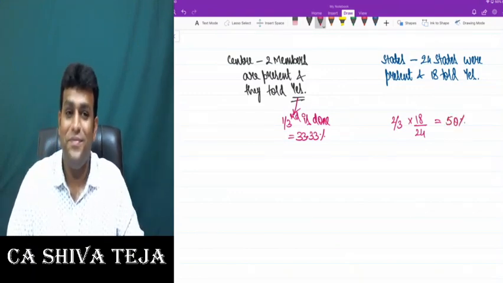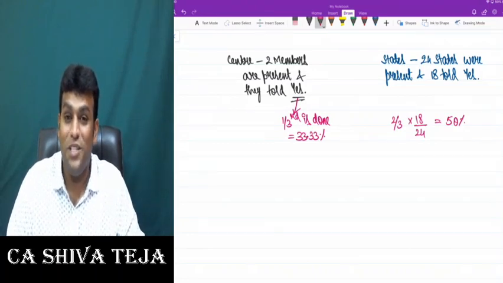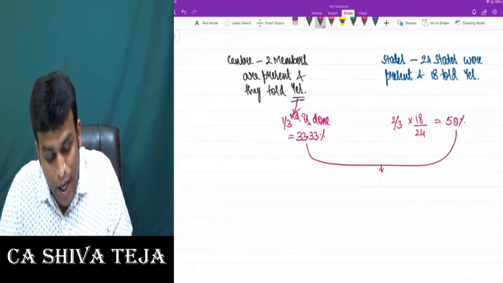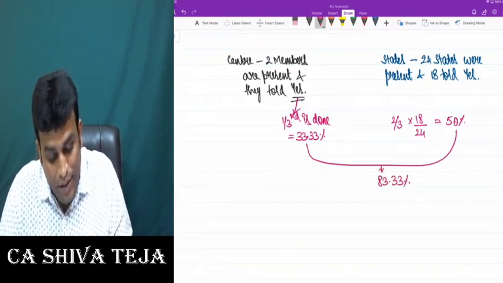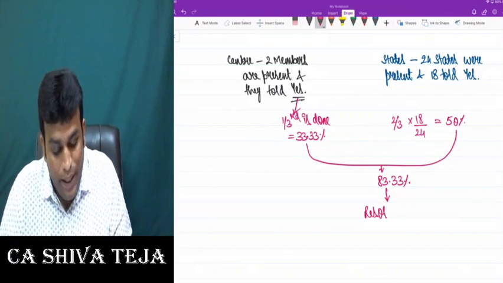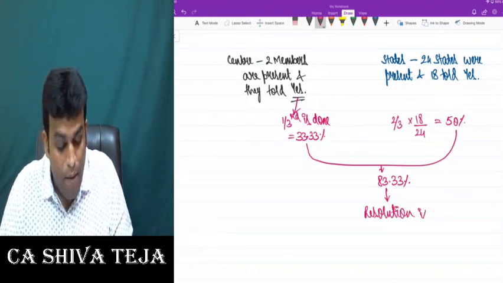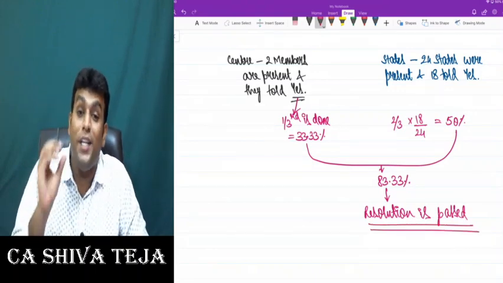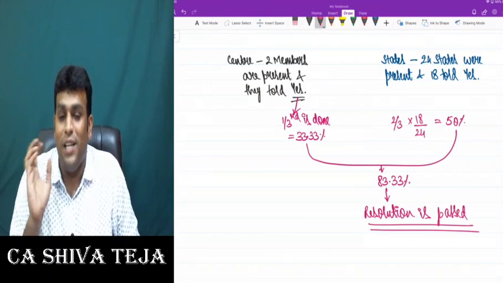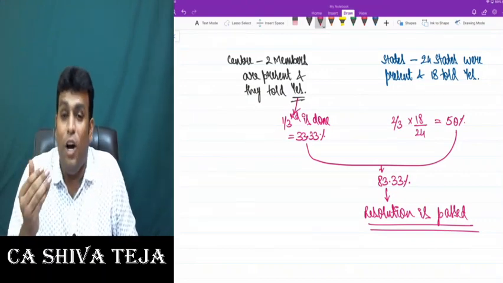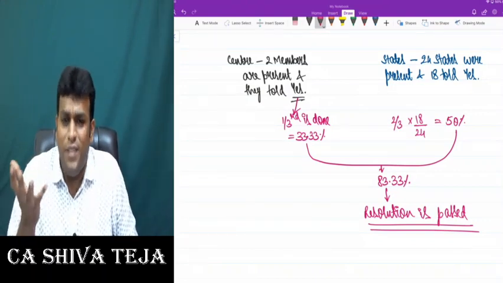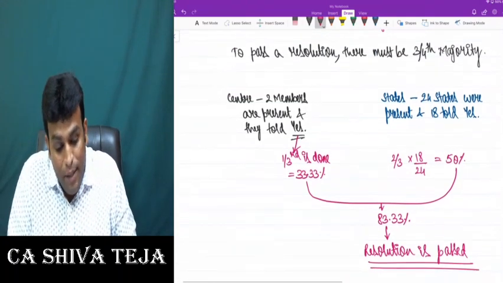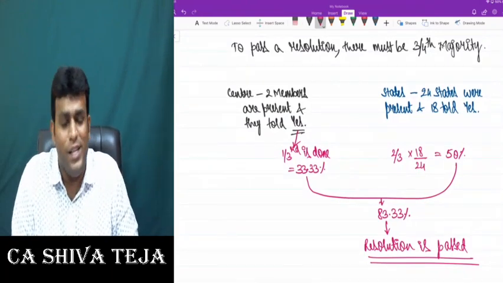50%. Yes or no, sir? Speak out. It comes to half. 50% is done. Now these two, if I combine together, it comes to 83.33%, and automatically resolution is passed. Ultimately resolution is passed because we want a weight of 3/4 weighted votes, and 3/4 is nothing but 75%, and what we got is 83.33%. So automatically resolution is passed.